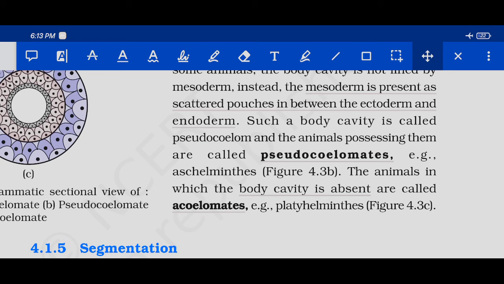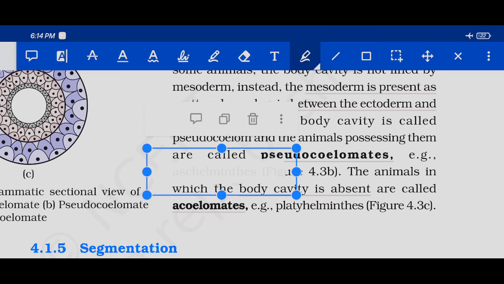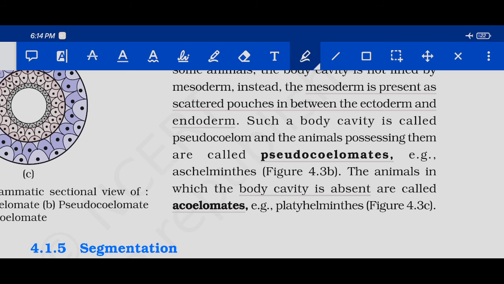Example is Aschelminthes; that is the only example you need to remember in pseudocoelomates. Then the animals in which the body cavity is totally absent, that means whole mesoderm is present, are called acoelomates. Platyhelminthes is an example for acoelomates.